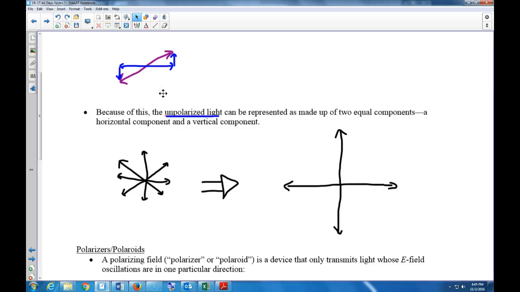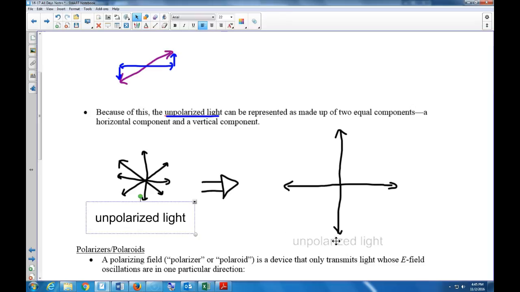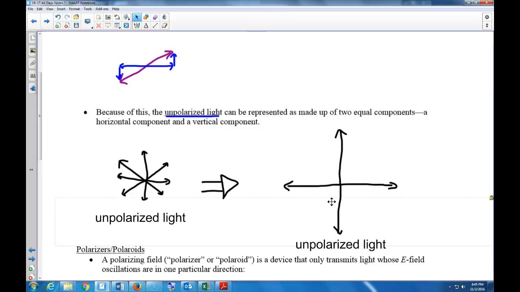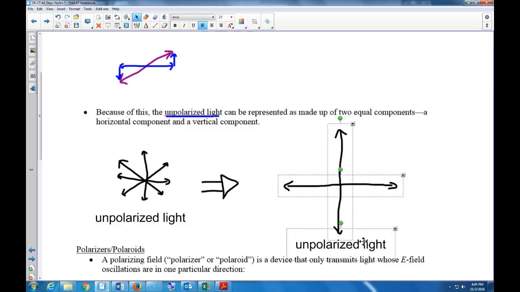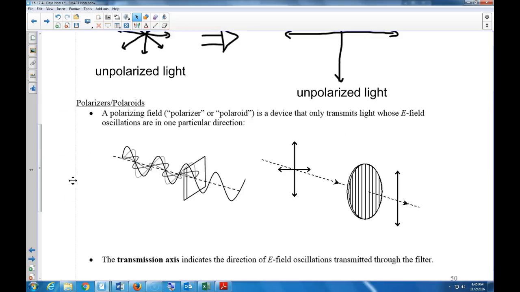These two are equivalent. Both, in fact, represent unpolarized light. This is unpolarized light, and so is this. Okay, clear. Makes sense.